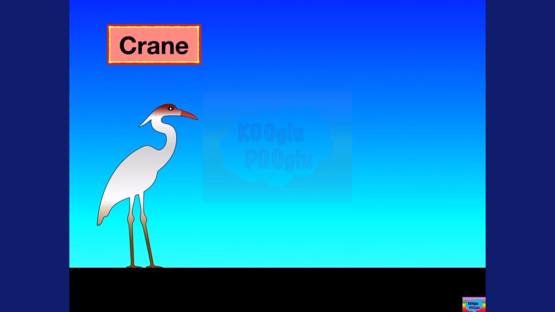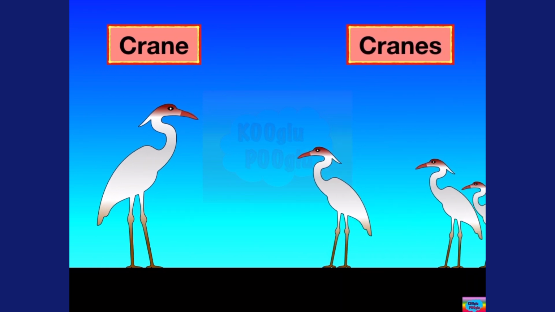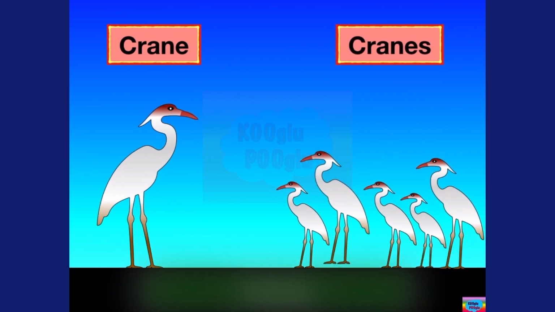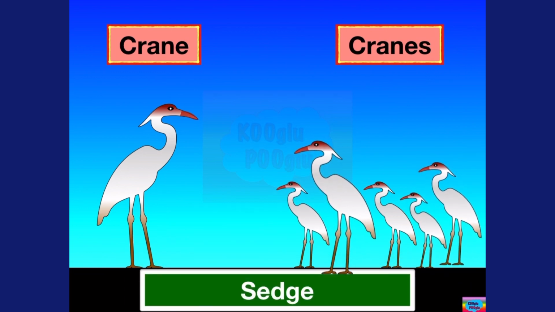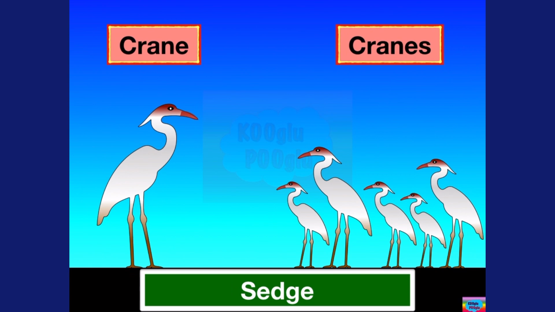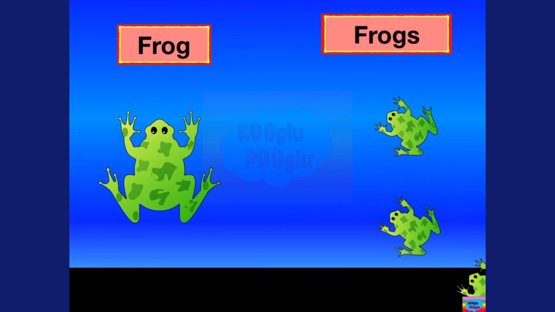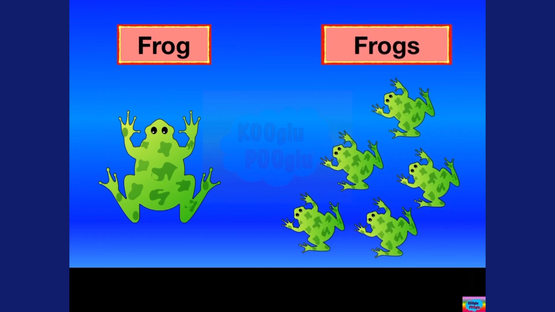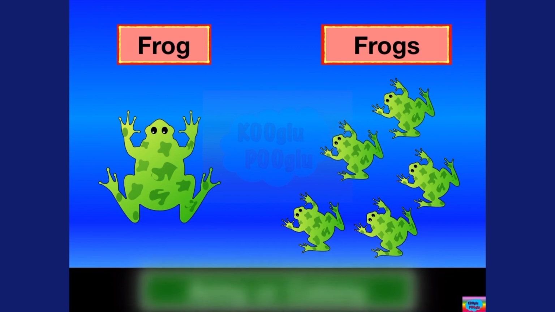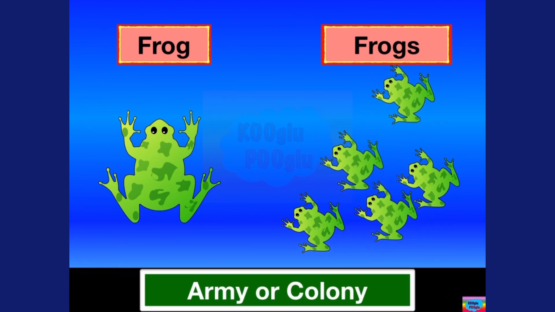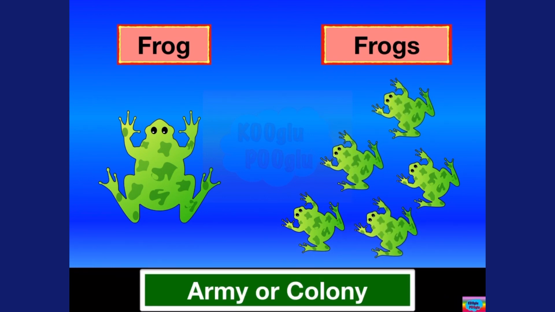Here we got a crane and multiple cranes. What do we call a group of cranes? A sedge. Here I got a frog, ribbit, ribbit. And here we got multiple frogs. Ribbit, ribbit, ribbit. We call them an army or a colony, a group of them.